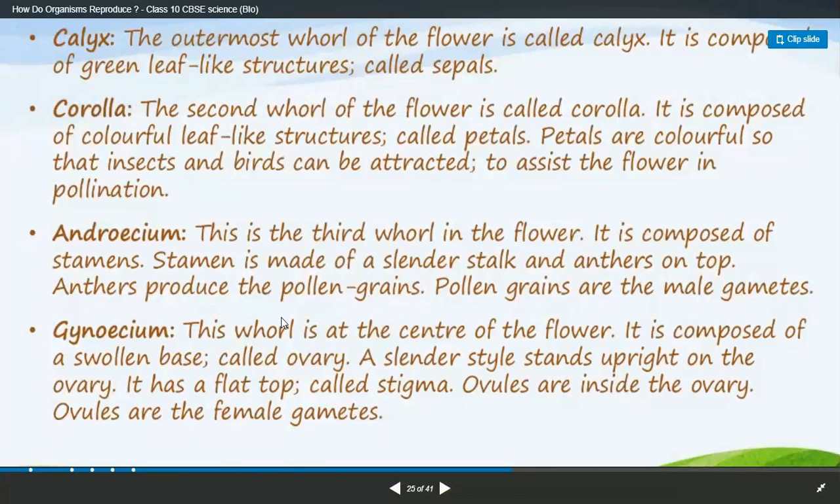The gynoecium is the center of the flower. It is composed of a swollen base called the ovary. The style stands upright on the ovary. It has a flat top called the stigma. Ovules are inside the ovary. Ovules are called female gametes. Pollen grains are called male gametes.